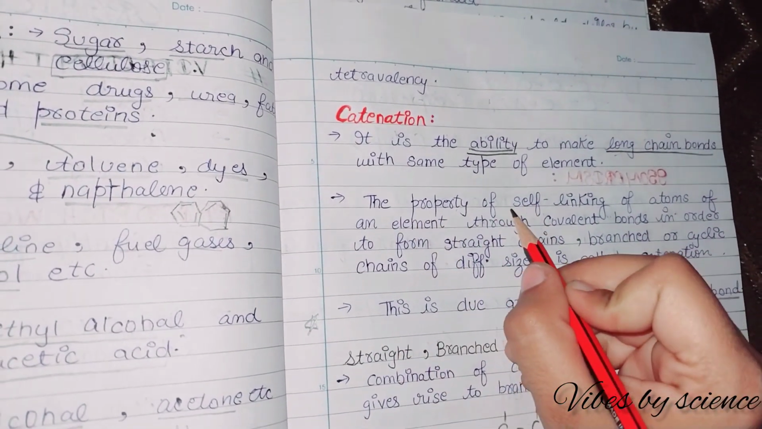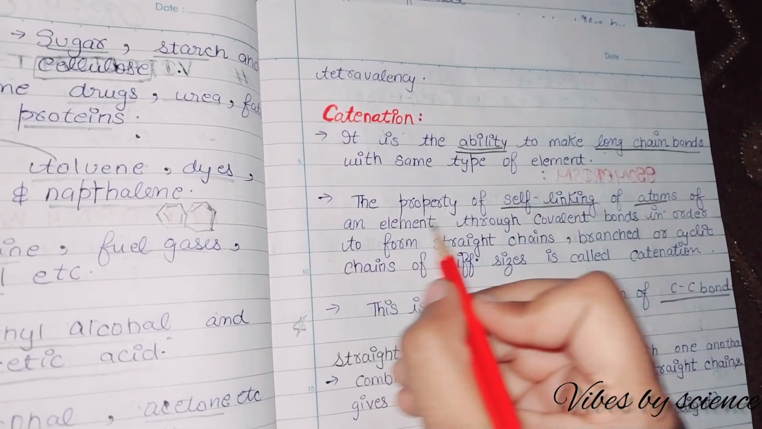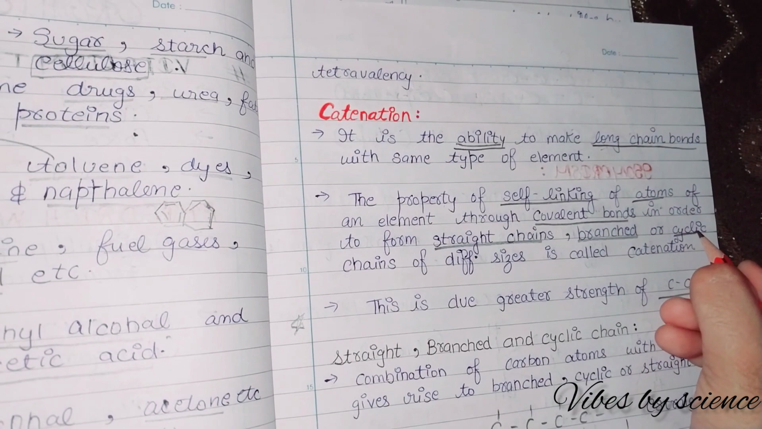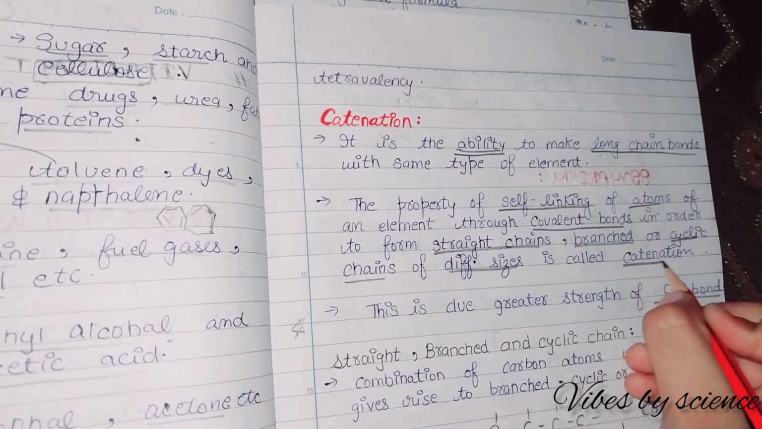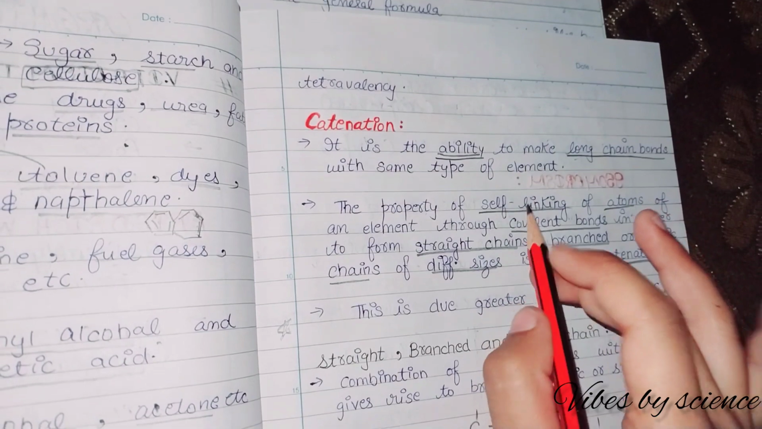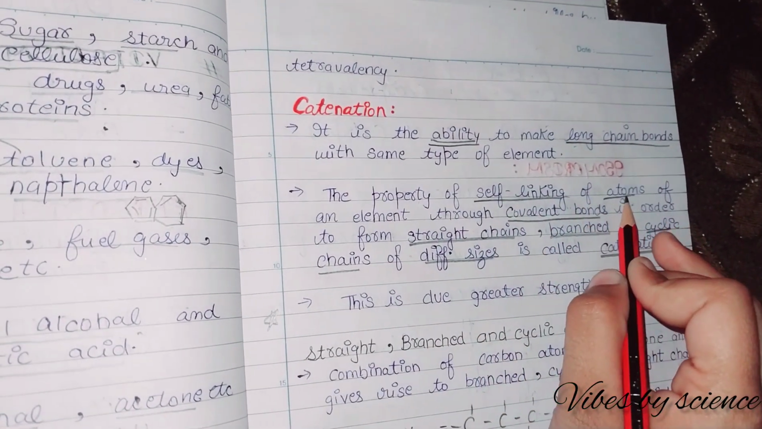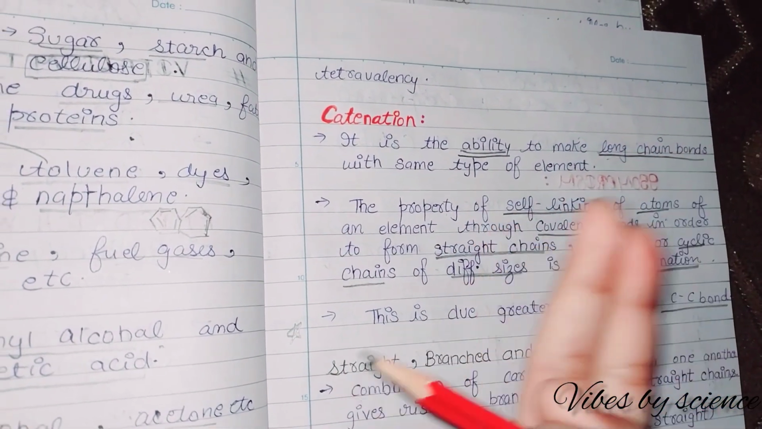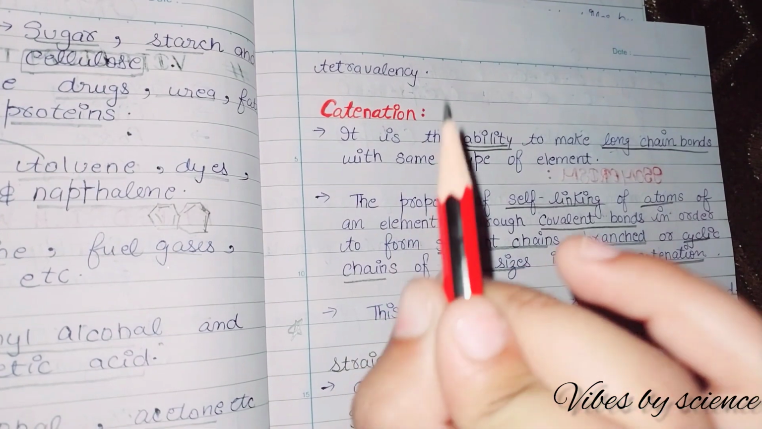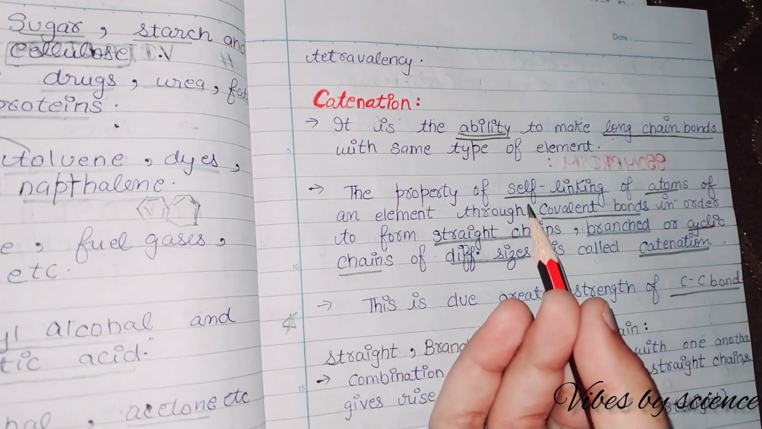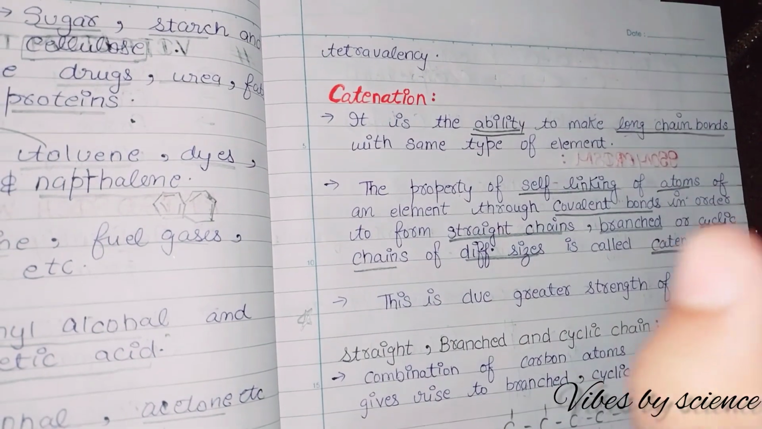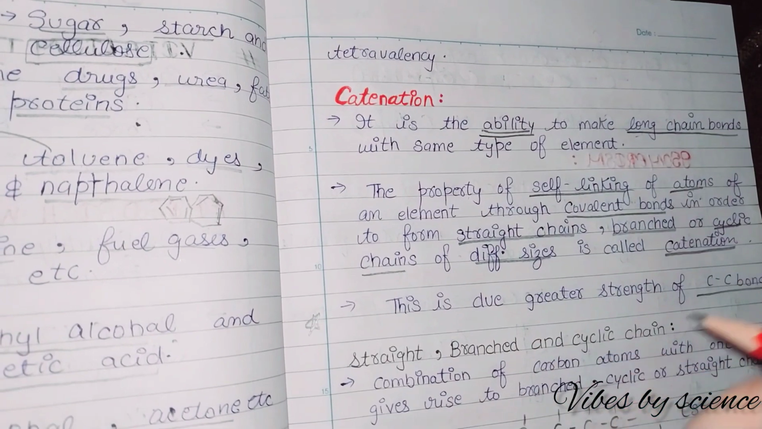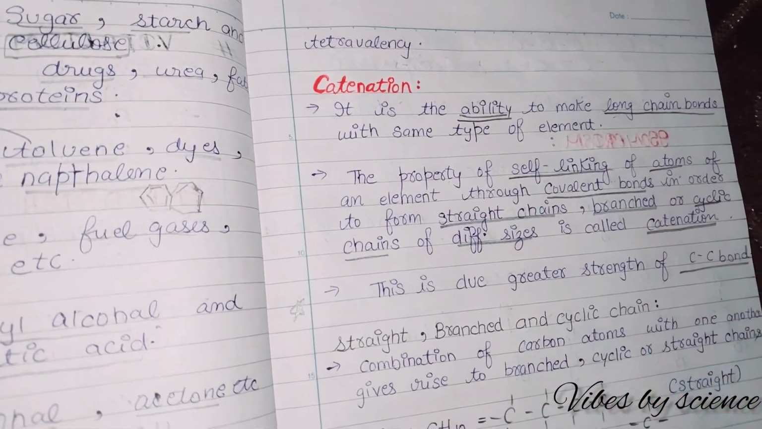The property of self-linking of atoms of an element through covalent bonds in order to form straight chains or branched or cyclic chains of different sizes is known as catenation. Let's understand the definition. The property of self-linking of atoms. What is self-linking? Self-linking means one atom is attaching to another atom, the property by which one atom attaches to the other atom of one element through covalent bonds to form straight chains or branched or cyclic chains of different sizes is known as catenation.